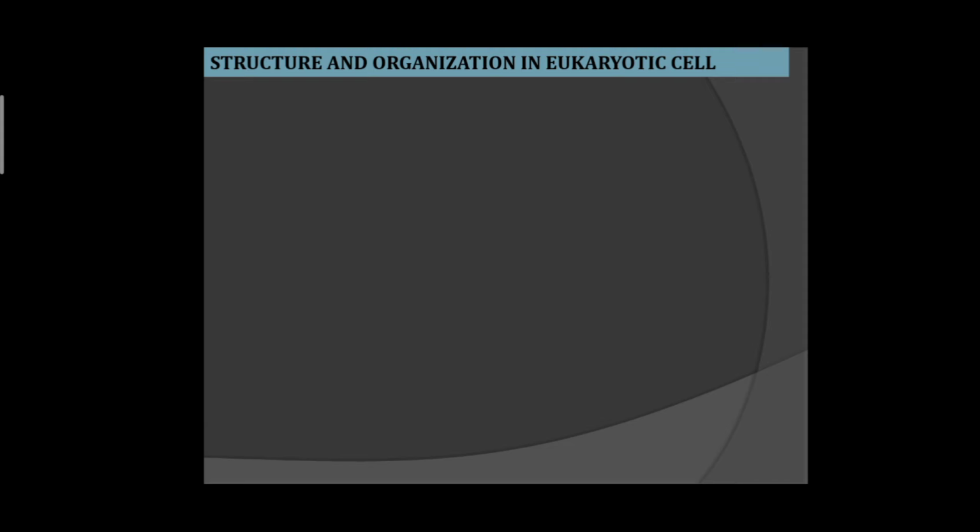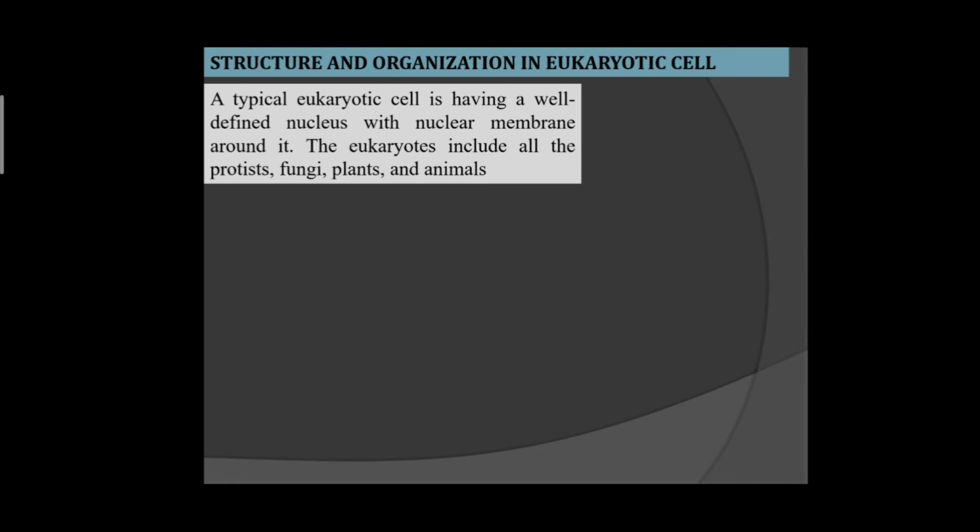Firstly, what makes a cell eukaryotic cell is its nucleus. That its nucleus is well defined. Well defined means that there is a distinct separation of the genetic material from cytoplasm. That a typical eukaryotic cell is having a well-defined nucleus with nuclear membrane around it. The eukaryotes include all protists, fungi, plants and animal.